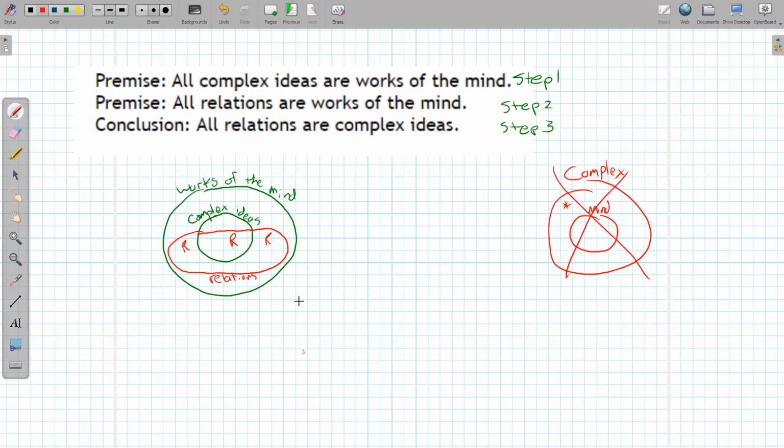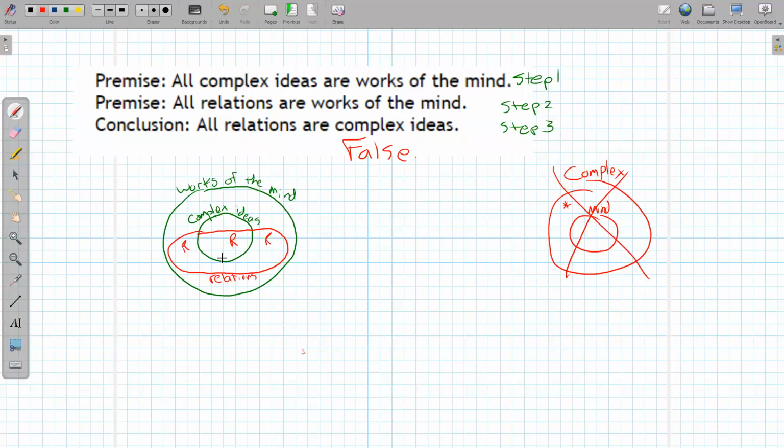False, says Amy. Yeah, I agree. Again, all relations are works of the mind, so they're just inside works of the mind. Complex ideas are inside the mind. And maybe or maybe not, there's some overlap. I don't know, it's not clear. I don't have enough information here. So that means this last sentence is false because there's a possibility that these relations are not complex ideas, that they're out here, but still works of the mind. So in this case, the picture makes it false.